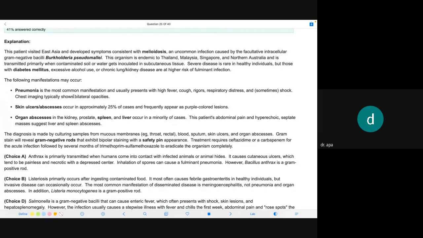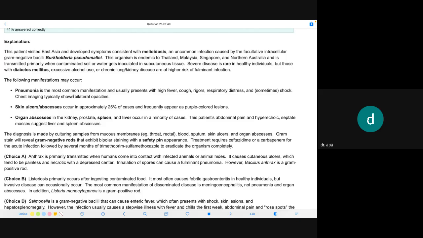Now option B. I'm reading all the options first. Choice B, listeriosis. Listeriosis primarily occurs after ingestion of contaminated food. It most often causes febrile gastroenteritis in a healthy individual, but invasive disease can occasionally occur. The most common manifestation of disseminated disease is meningoencephalitis, not pneumonia and organ abscess. In addition, Listeria monocytogenes is a gram-positive rod.